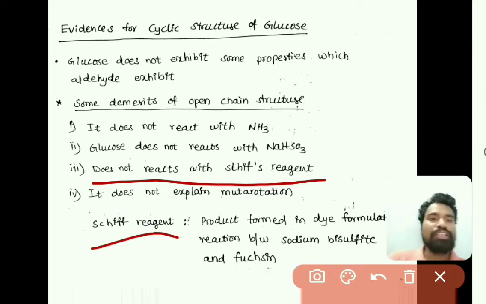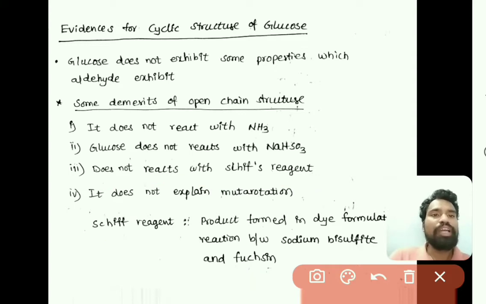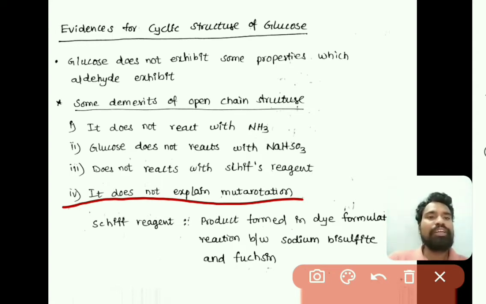What is Schiff's reagent? Schiff's reagent is a product formed in the dye formulation reaction between sodium bisulfite and fuchsin. This is Schiff's reagent. Glucose is not showing any action with Schiff's reagent, and the glucose open chain structure is not explaining mutarotation.